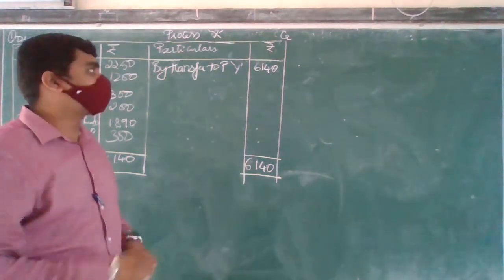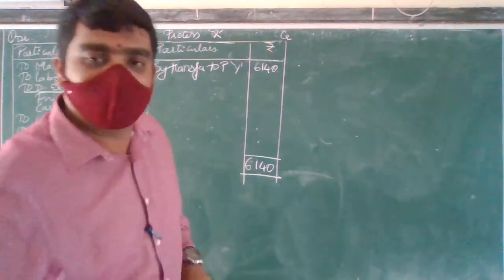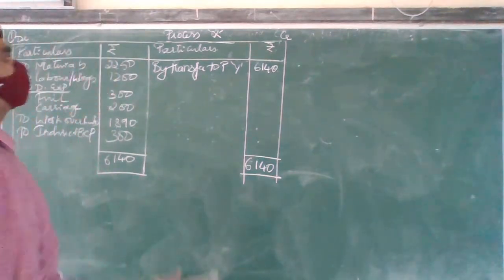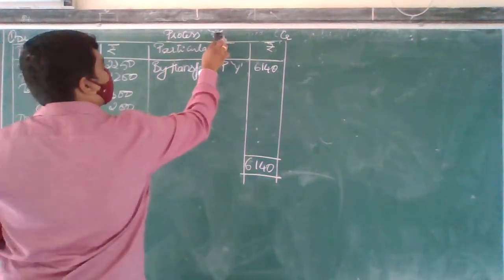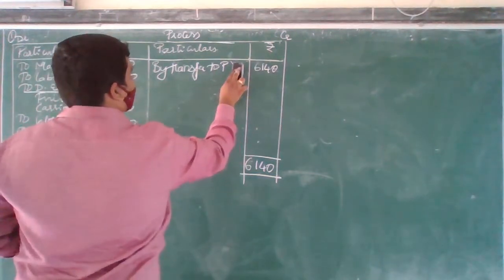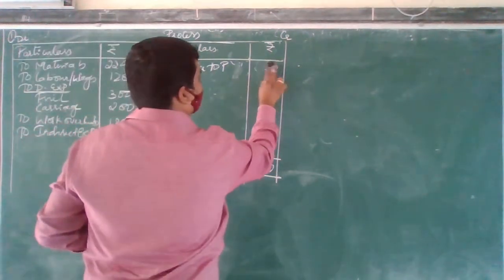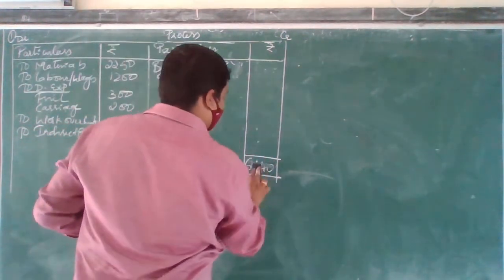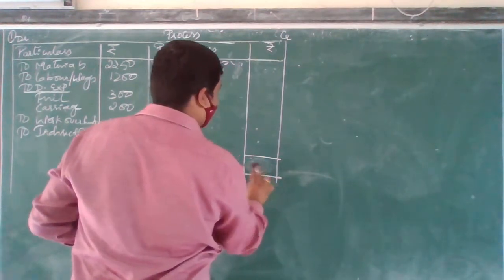This is first process X. Okay, now I will be doing for the next process Y. Are you all clear with this? Okay, you have to make a separate account. I am doing this on the board now, saying this is next, but you have to prepare a different account for all three different processes.